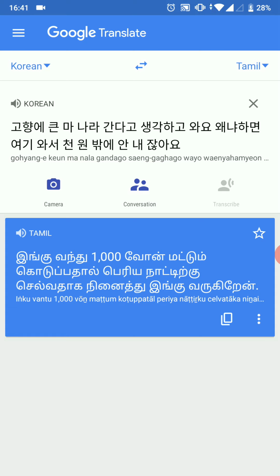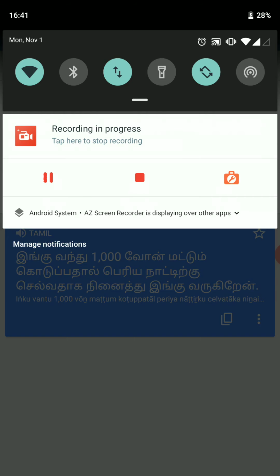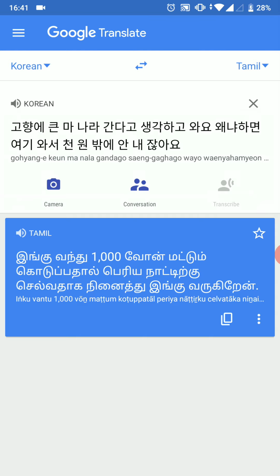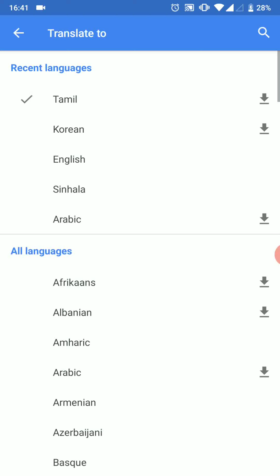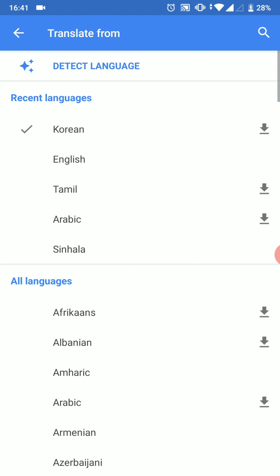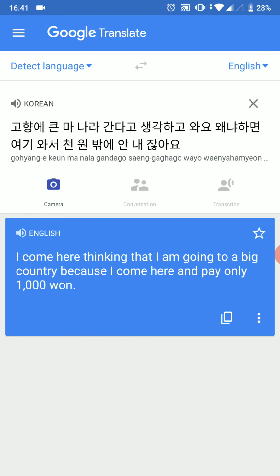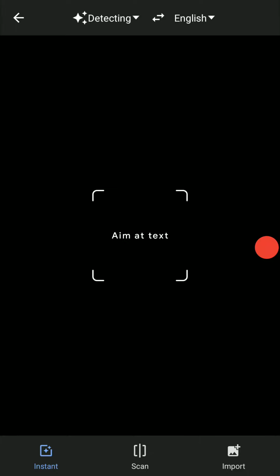Okay, something similar like that. Okay, thank you, guys. If you have anything else to translate, just go here and mark it on English and select it here, detected language, and select it and import an image over here.